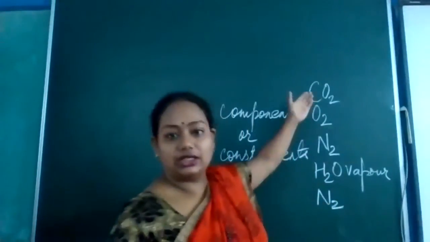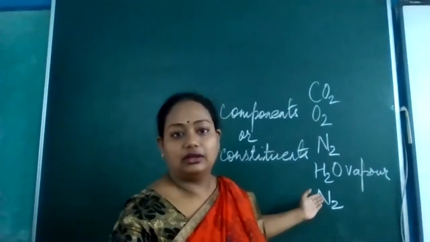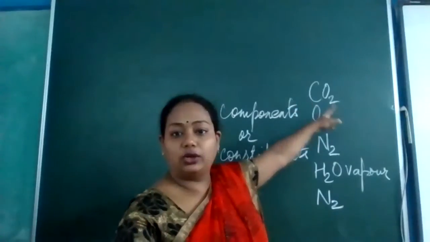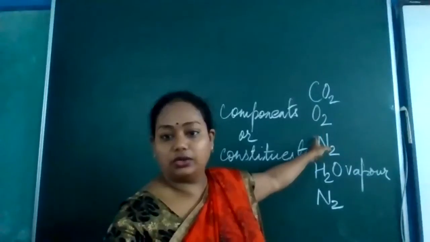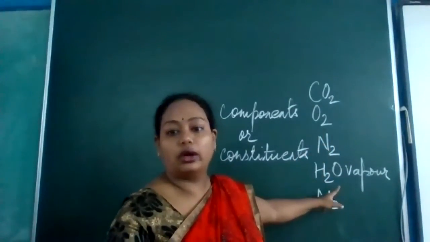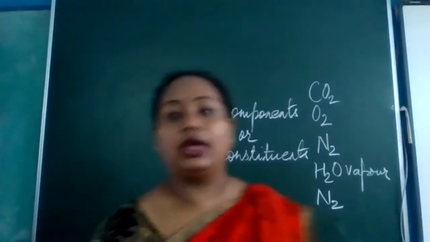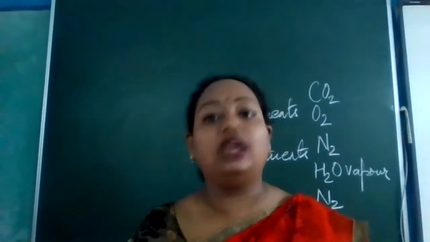Now I can write these formulas and the symbols, isn't it? Now you are able to understand what Miss has written. CO2 is carbon dioxide, a compound. O2, oxygen. N2, nitrogen. H2O, water. N2, nitrogen. Okay, so this is representing the element and the compound.